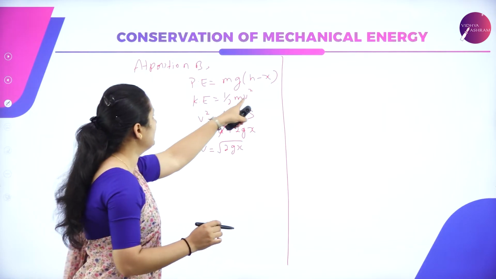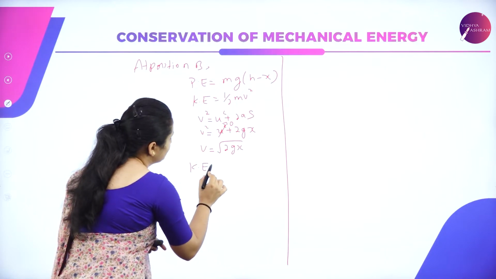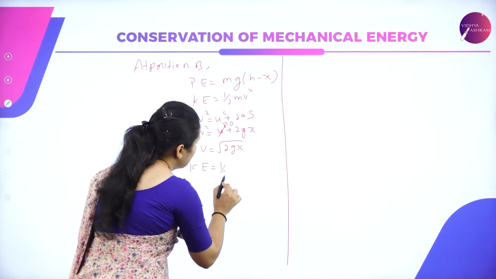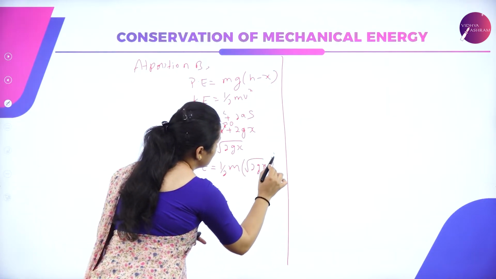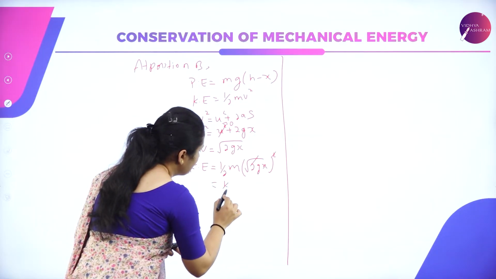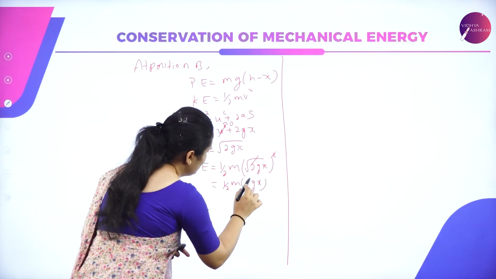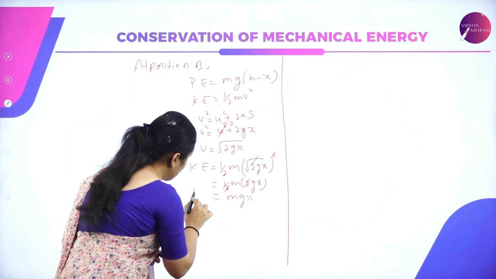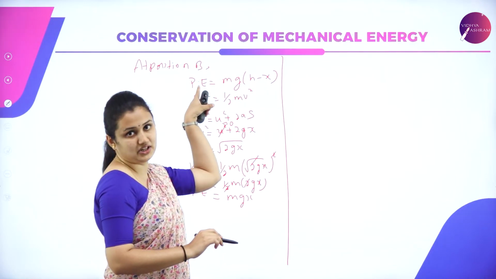So substitute v in the place of half mv square. You'll get the kinetic energy of the ball at position B equal to half mv square. So the square gets cancelled, and you get half m times 2gx. So 2 and 2 get cancelled, and you'll have mgx as the kinetic energy. So I got to know the kinetic energy. I have the potential energy.